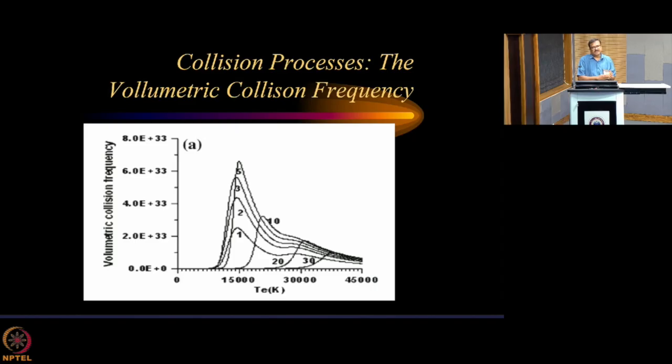Let us consider T by TH equal to 2, so the electron temperature is twice the heavy species temperature. Then this curve is followed. You just follow my cursor, and you will be able to see this is the curve that is followed by that condition. Now, why is the volumetric collision frequency very low